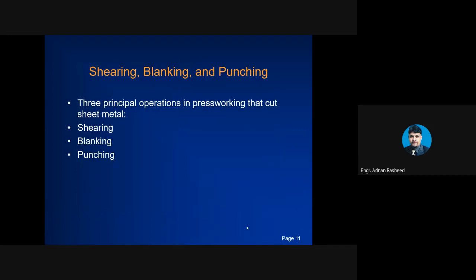Shearing, blanking, and punching are three principal operations in press working that cut sheet metals. Now, these are the major categories in cutting operation. So what is the difference between them? Shearing is a cutting operation, blanking is also a cutting operation, and punching is also a cutting operation. So we will see the difference here.